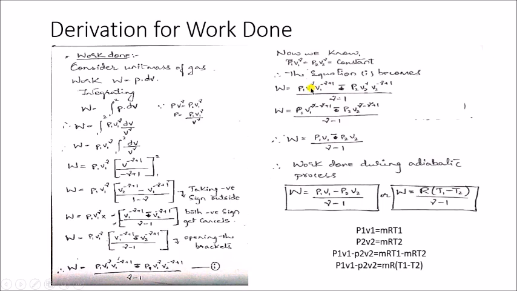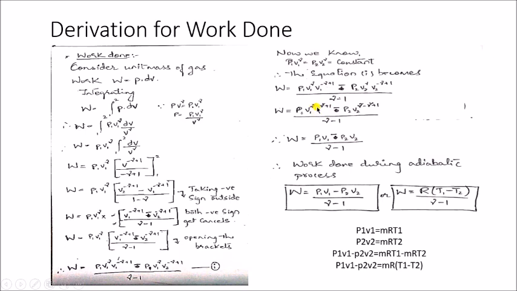In this both, the V1 and V1, the base, we call them as base, the bases are same. So when you have two bases which are in multiplication, you can add their exponents. So how it will be, P1 into V1 raised to gamma minus gamma plus 1. Same way here, minus P2 into V2 raised to gamma, here I am adding this, so minus gamma plus 1. It is a concept: when the bases are same, you can add the exponents. That's why I just added the exponents.